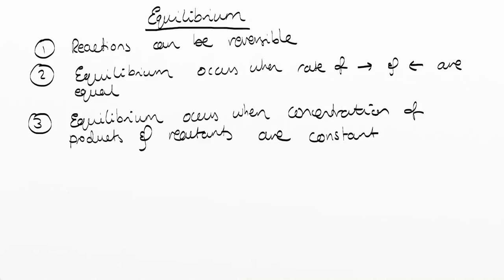First of all, you should have gotten the idea that in equilibrium, most reactions are reversible, in that they can go forward but they can also go backwards. We can start off with our reactants that will be turned into products, and these products can actually react with one another to be converted back into reactants.